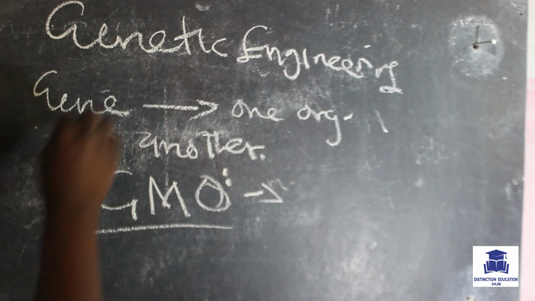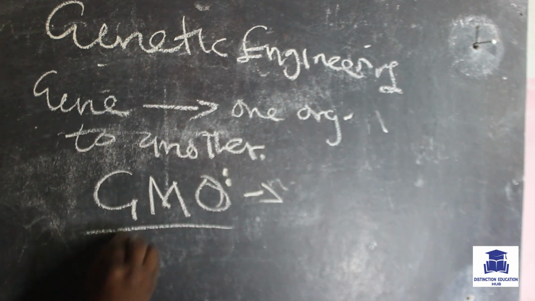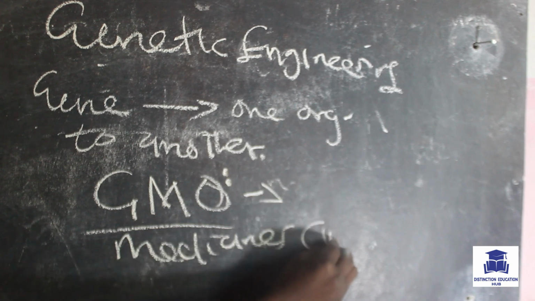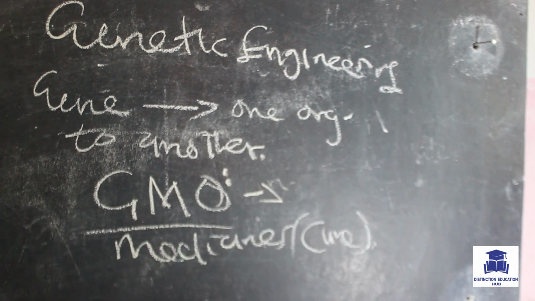Because of genetic engineering, medicines and cures have been developed, vaccines have been made, foods and everything like that. As a reading assignment, you can look at the advantages and disadvantages of genetic engineering.